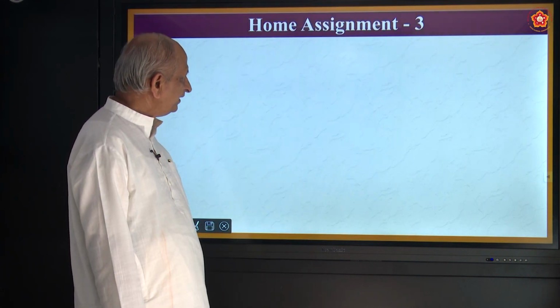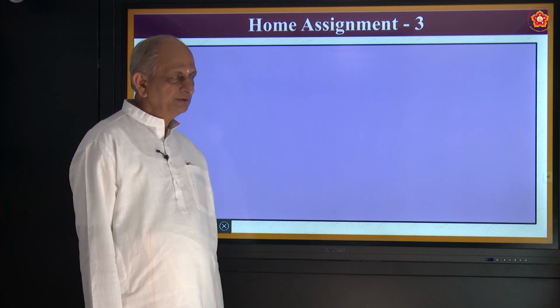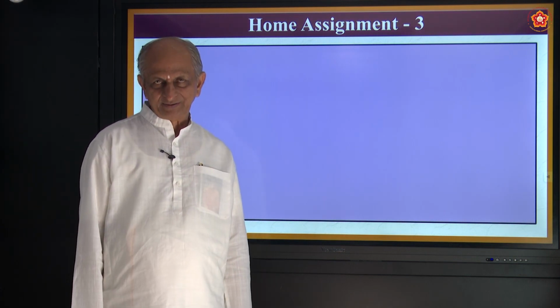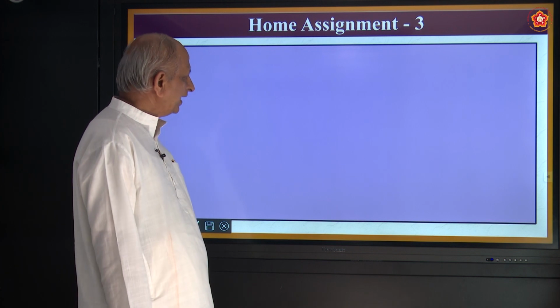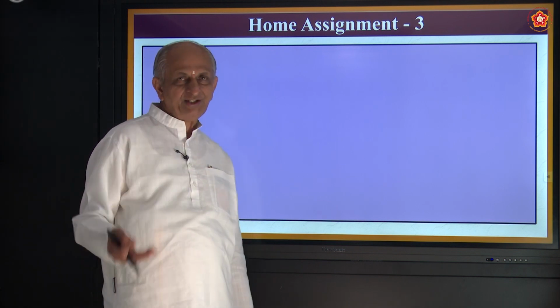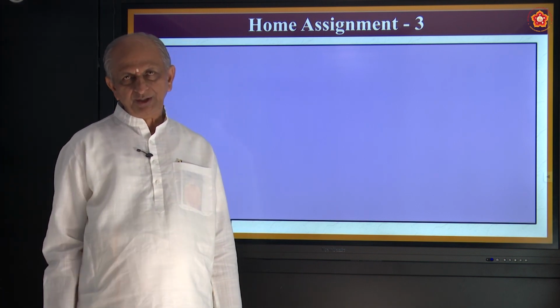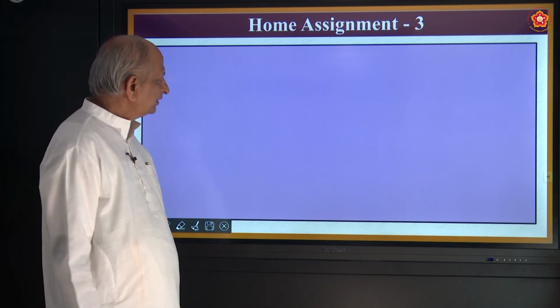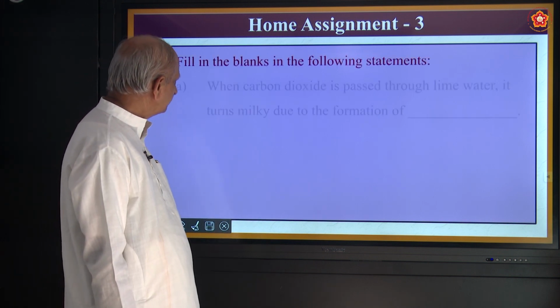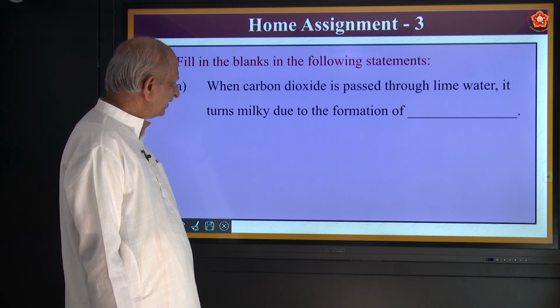So, these are some of the examples of chemical reactions. Okay, and these are the changes you observe during chemical reactions. Coming to home assignment, first question, fill in the blanks in the following statements.